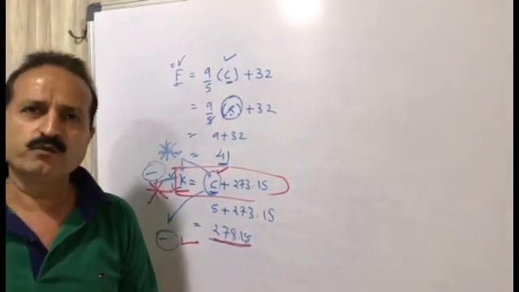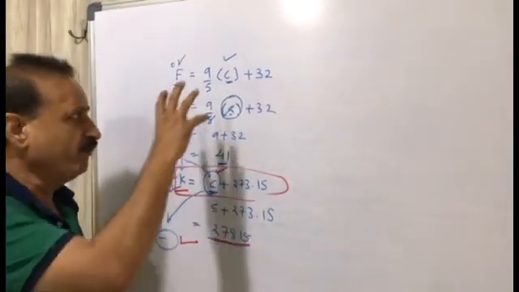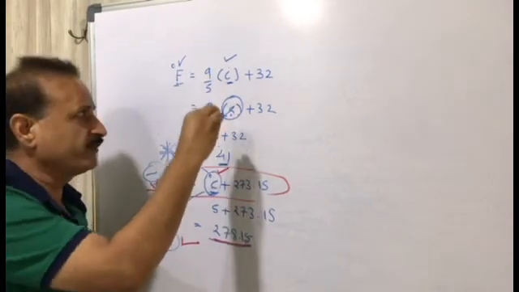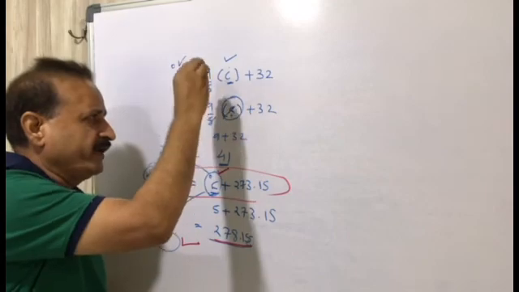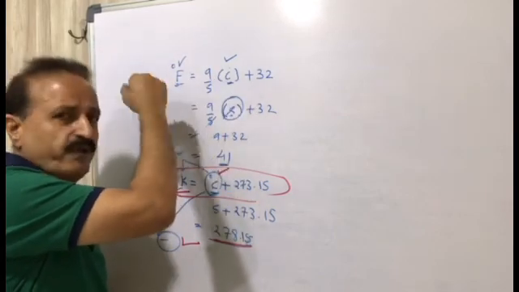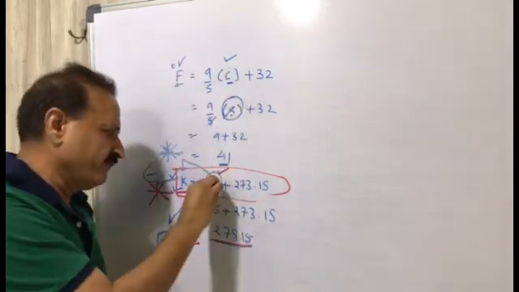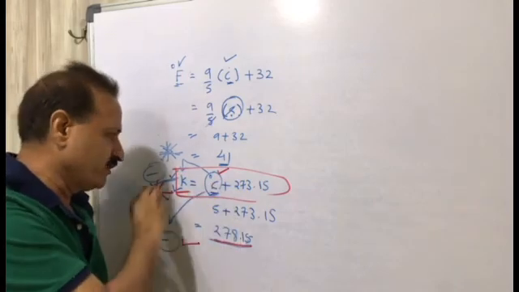Kindly make 5 examples yourself. You take different values of 5, 10, 15, 20, 25 and find out the value of Fahrenheit. Again the same values take over here, find out the value of Kelvin.